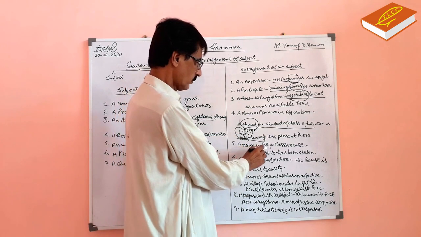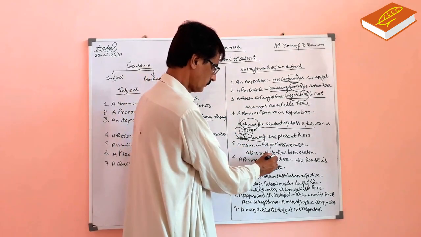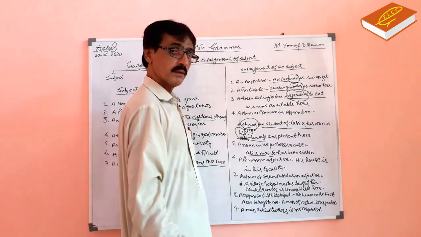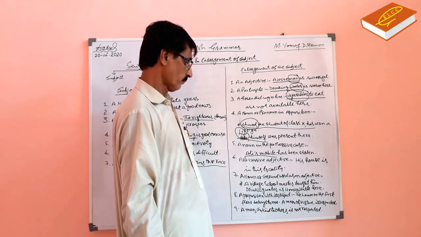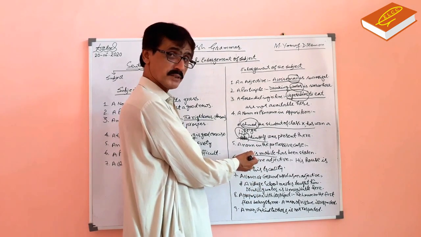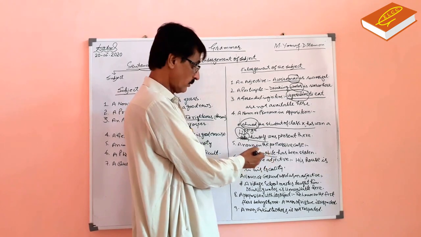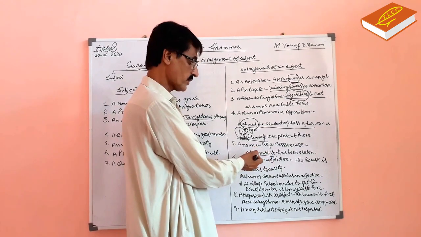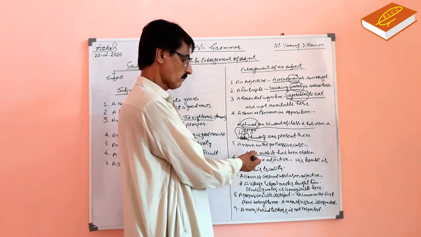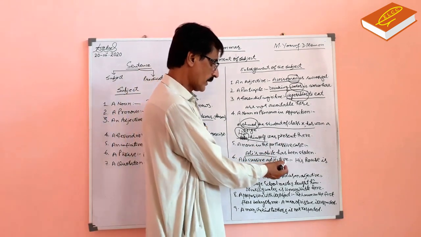A noun in the possessive case. Ali's mobile has been stolen. Ali's, it is possessive. Ali is in possessive case because he is a possessor of the mobile. Noun in possessive case can be enlargement. A possessive adjective.